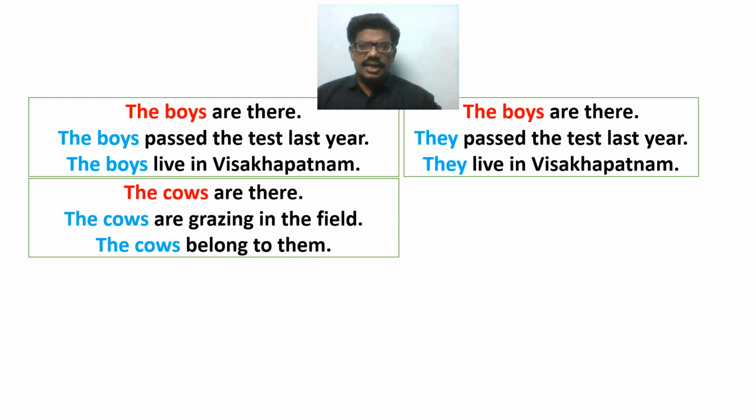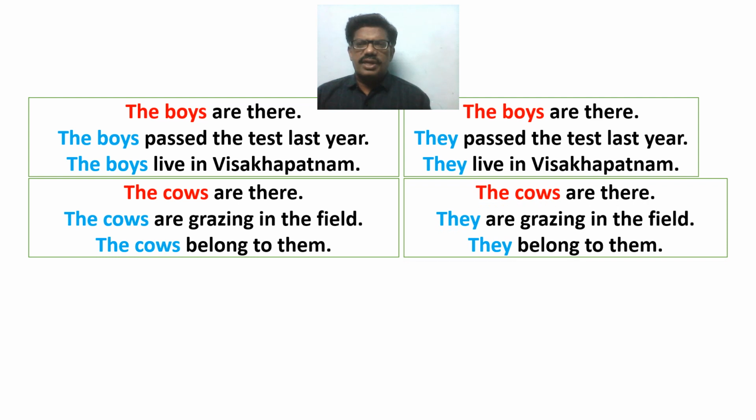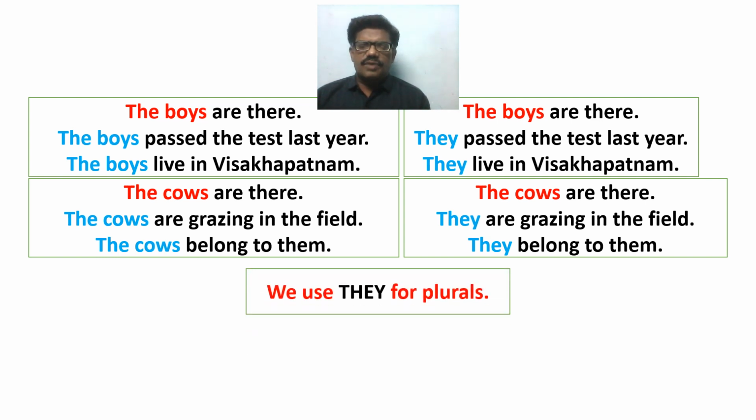And also, you can find another example. The cows are there. The cows are grazing in the field. The cows belong to them. Here, the plural noun, the cows, is repeated. In order to avoid the repetition of the plural noun, the cows, we may make use of they in the place of the plural word, the cows. So we can write like this. So from these examples, it is clear that we use they for plurals.